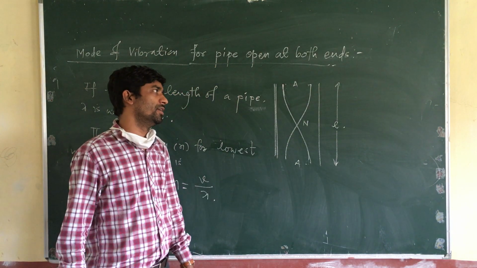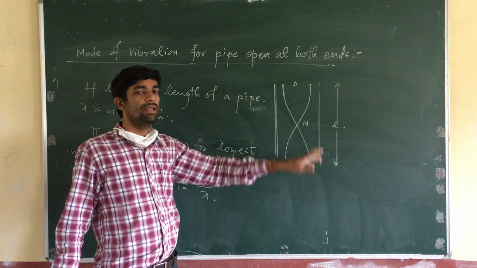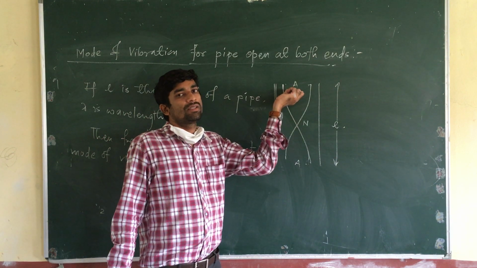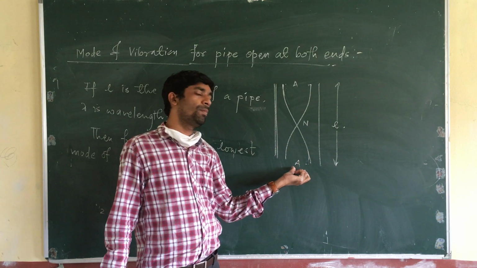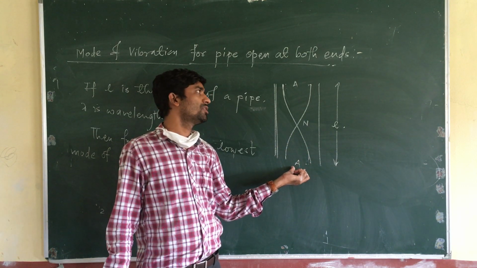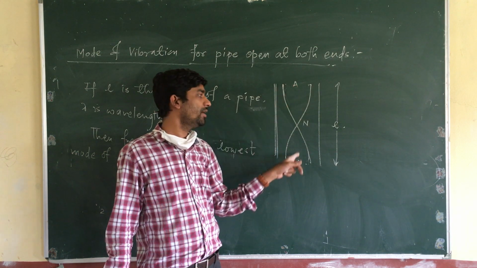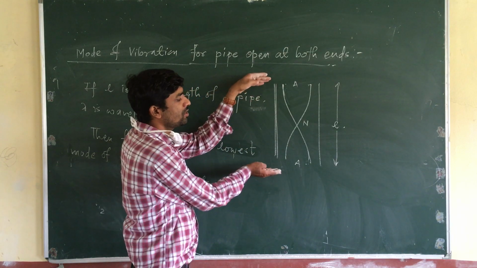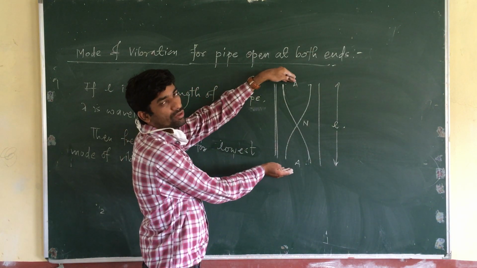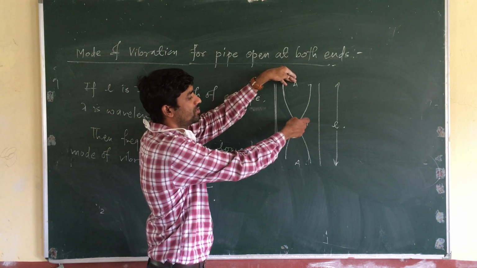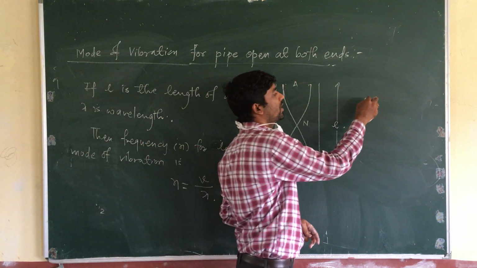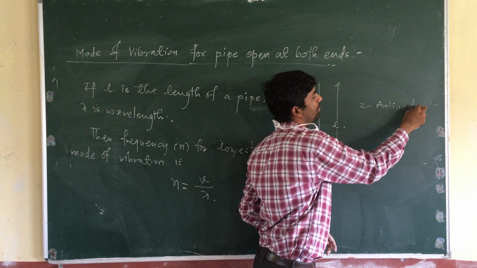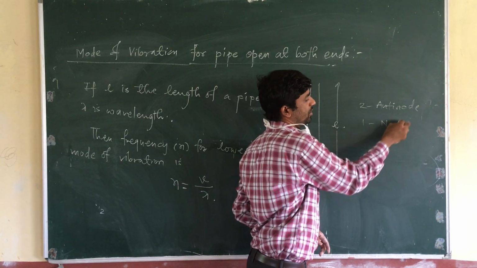Today we are going to learn about the modes of vibration for a pipe open at both ends. The upper end is open and the lower end is also open. Here the particles are free to vibrate at the open ends. That's why antinodes are produced at the open ends and a node at the center. This is the lowest possible mode of vibration, where antinodes are formed at the openings and a node is formed in the middle. So two antinodes are produced and one node is produced.